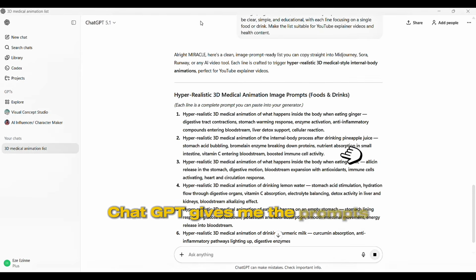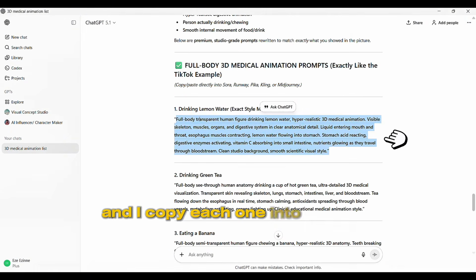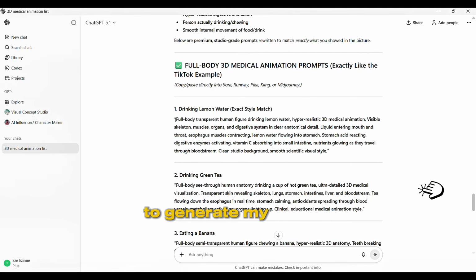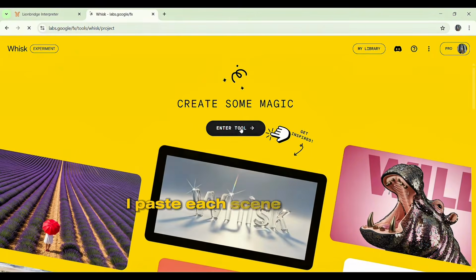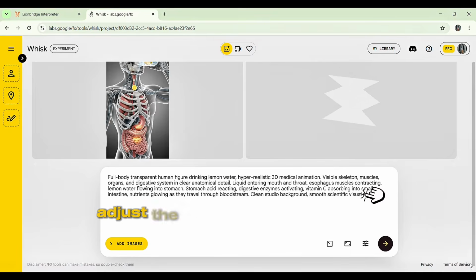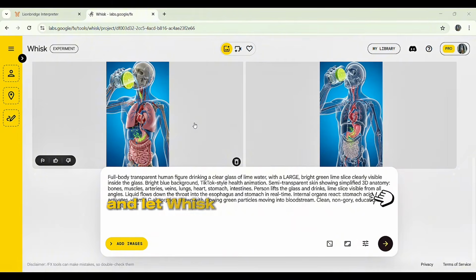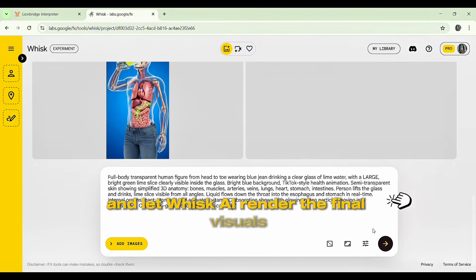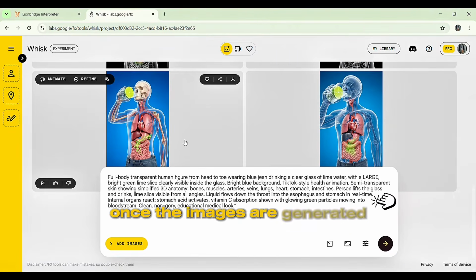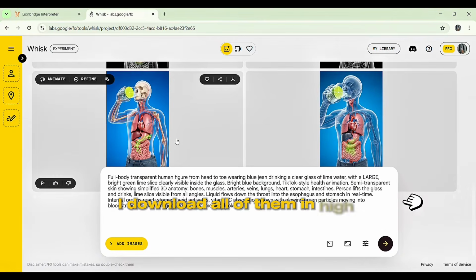ChatGPT gives me the prompts and I copy each one into Whisk AI to generate my images. I paste each scene prompt individually, adjust the style to match the clean health niche aesthetic, and let Whisk AI render the final visuals. Once the images are generated, I download all of them in high quality.